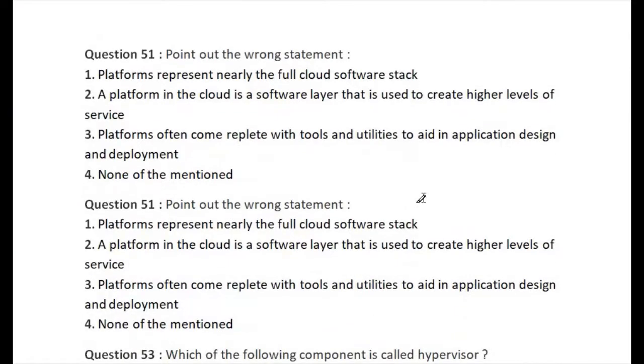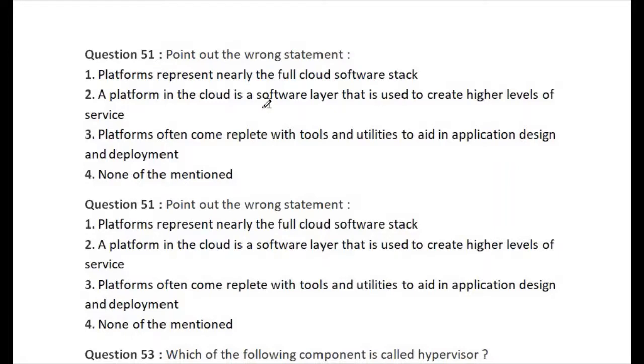Let's go for question number 51. Point out the wrong statement. First statement is platforms represent nearly the full cloud software stack. Second option is a platform in the cloud is a software layer that is used to create higher levels of service.